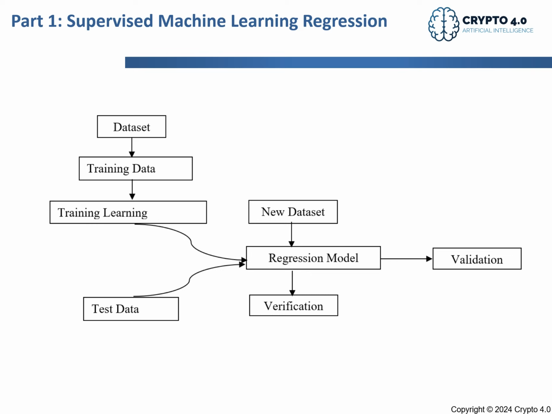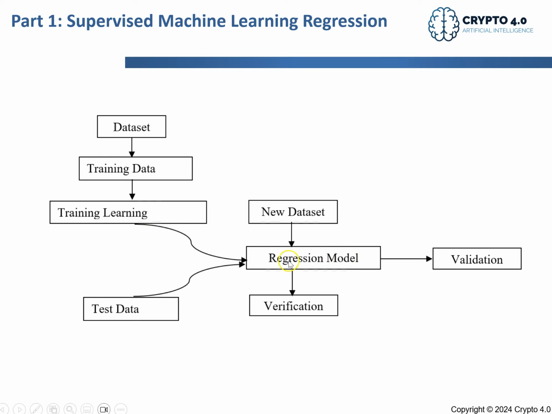Then, as a first step, you need to prepare this data set and see if there are any gaps in it. When the data set is ready, you split it. As I mentioned before, usually the training data set is 70% of the total data set, and the rest is the test data set. The algorithm takes this 70% randomly and then applies some regression model. We know the most common regression model is linear regression. And then it will have a prediction result for the training and test data.